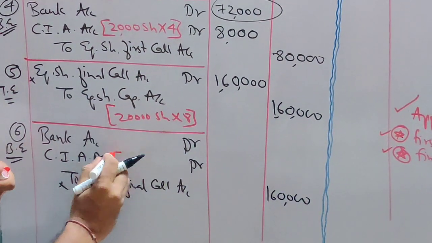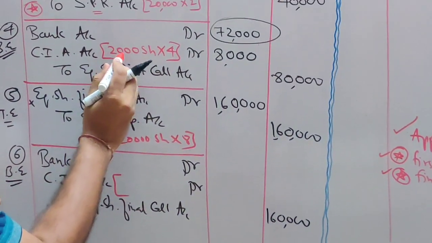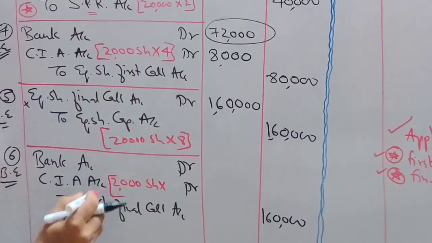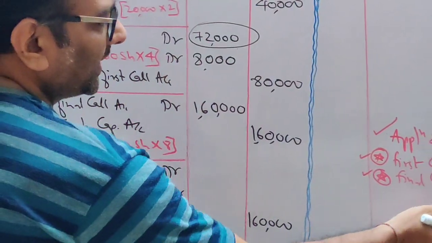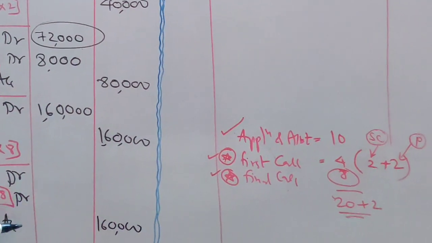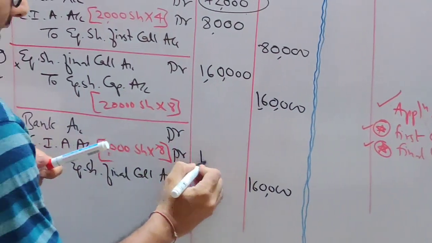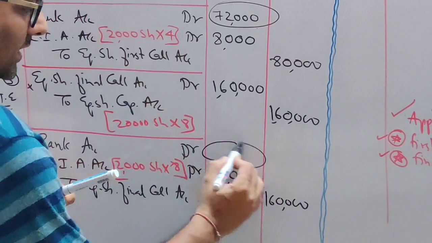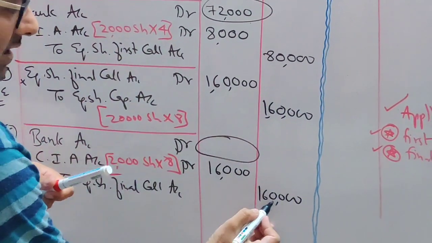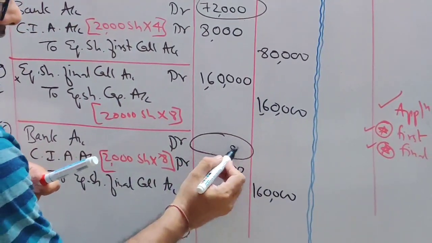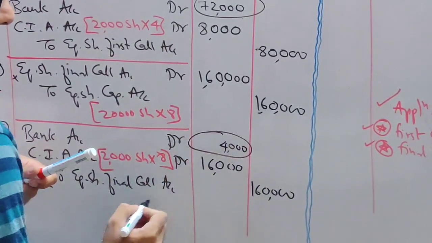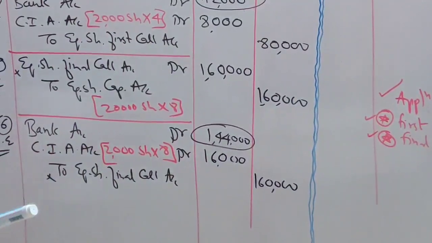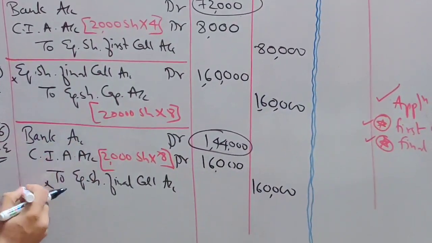Now let's write the working for arrears. How many shares are in arrears? 2,000 shares are in arrears. This time they didn't pay the final call of 8 rupees. So 2 8s are 16 and 3 zeros. 16,000. Write the balancing amount in the bank account. 1,60,000 minus 16,000, so 1,44,000. This is the balancing amount.